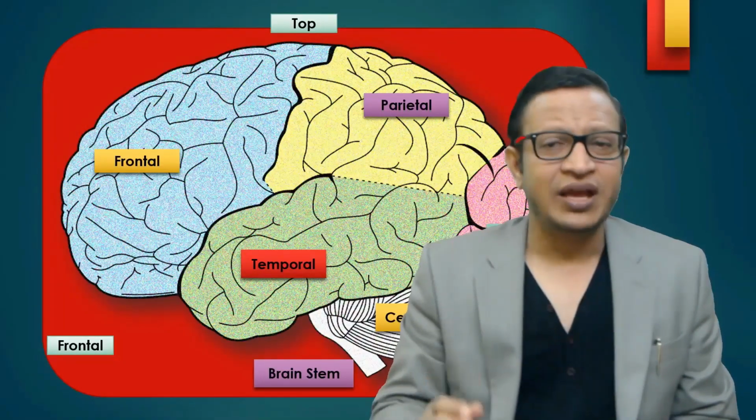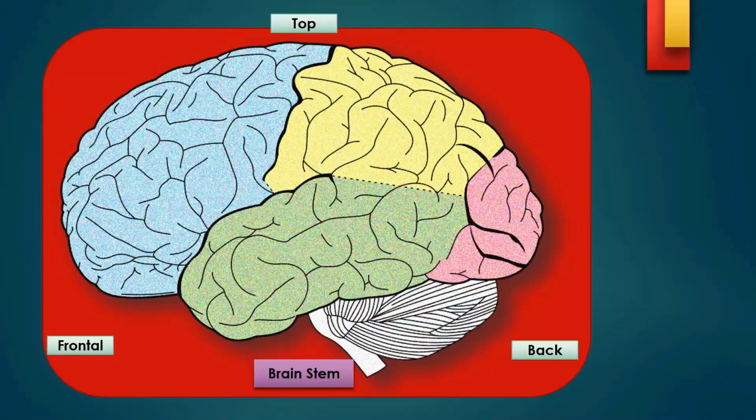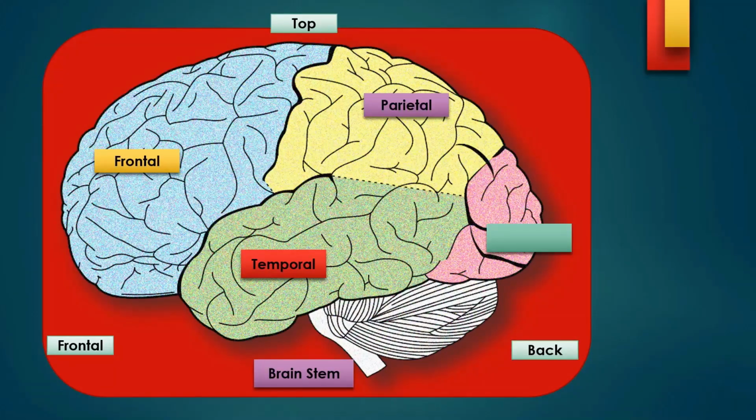So this is the way the brain looks. Just to recapitulate, friends, this is the frontal lobe, this is the temporal lobe, this is the parietal lobe, that is the occipital lobe, that is the cerebellum, and the bottom most is the brainstem.